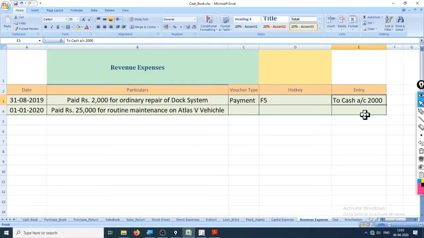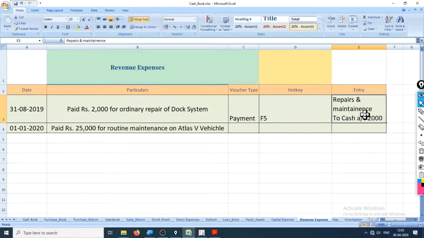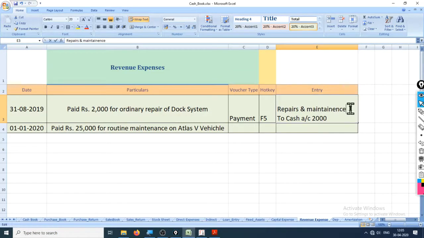Also one more thing, what will be the debit side? Will it be dock system, because we are repairing the dock system? But it is a routine expenditure and it will happen every year, hence it will be a revenue expenditure, so it will be treated as repairs. Repair and maintenance. Repairs and maintenance. Let's create this account and let's try to see the difference between the reporting of these capital and revenue expenditure.